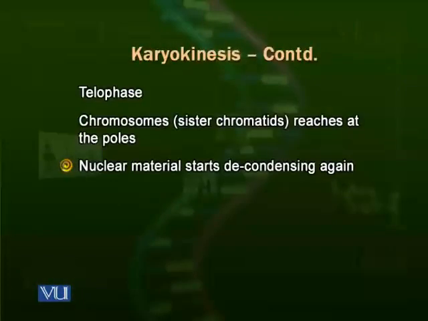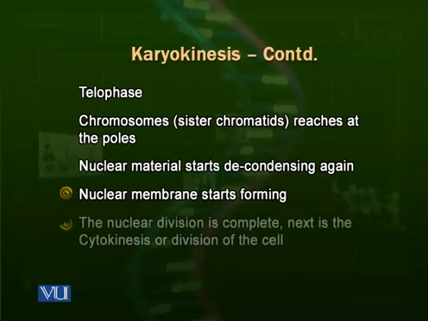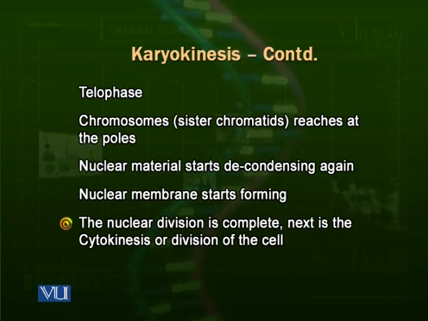The chromatin material, the chromosomes, start decondensing. Also, at the end of this stage, the nuclear membrane starts reforming. When this stage is reached, mitosis, or we can say the nuclear division, the karyokinesis, is complete, and then the cell enters into the next phase called cytokinesis. That is division of the whole cell.